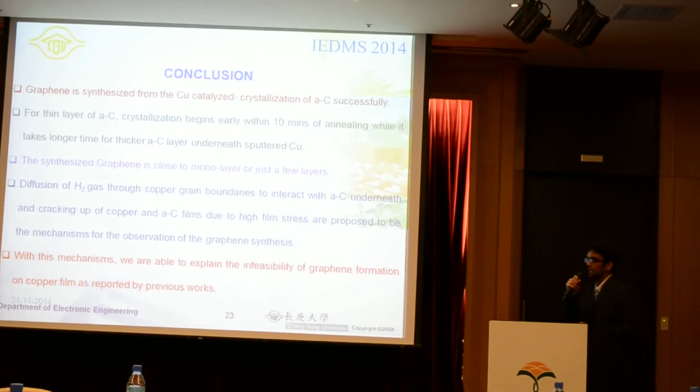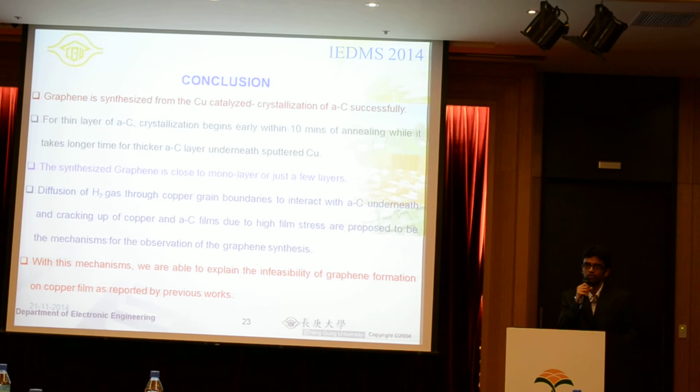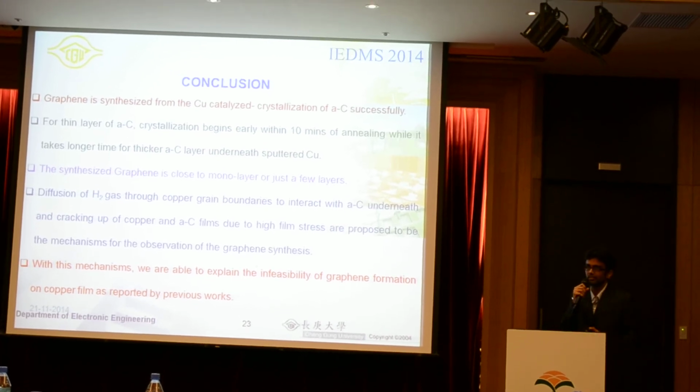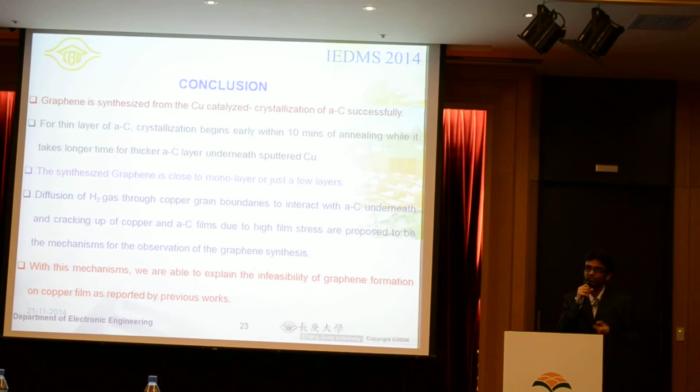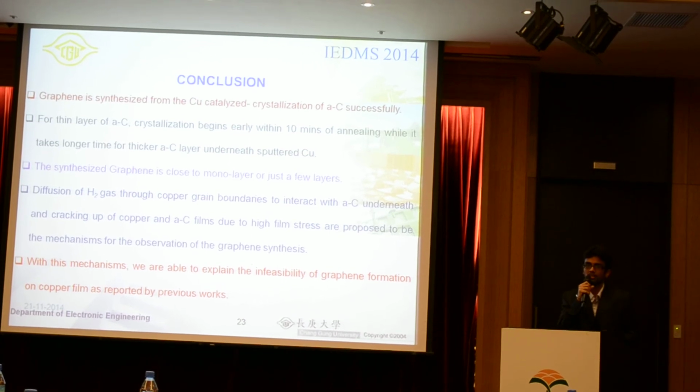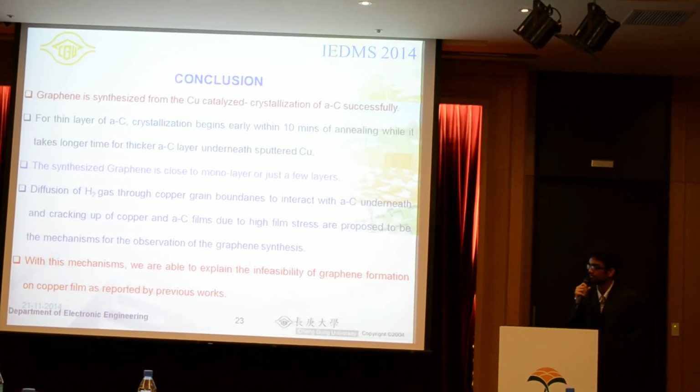And with this mechanism, we are able to explain the infeasibility of graphene formation by other people, because they didn't take care of the annealing time, which is very less in their case, and also the film thickness is very high in their case. Thank you.